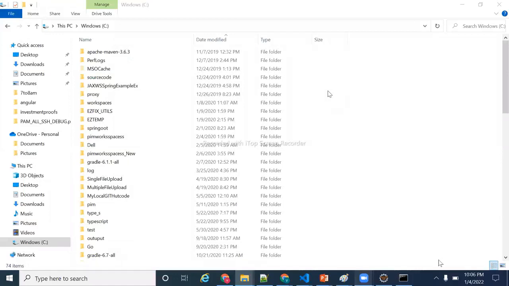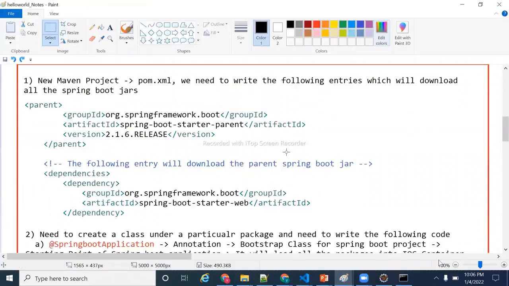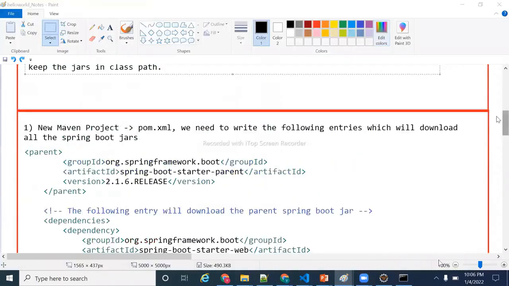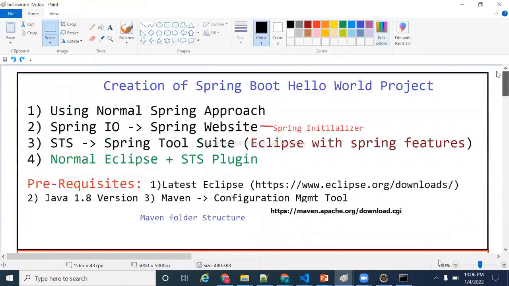Another question is, sir, you said the second, third and fourth points are going to be generated automatically. Correct. Yes, sir. So that I'm going to teach after that. First one is over, then I'm going to teach second, third, fourth. Okay, that means we could not do like this, whatever we did right now. Exactly. Why I'm going to do this, right? Because you will compare: oh, this is the code I wrote, oh, this is the code it generated. You will easily analyze, right? That is fine. Okay. Thank you.